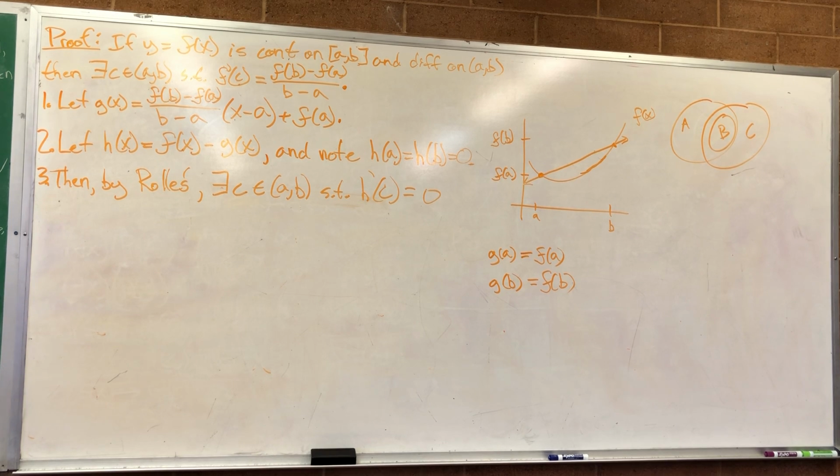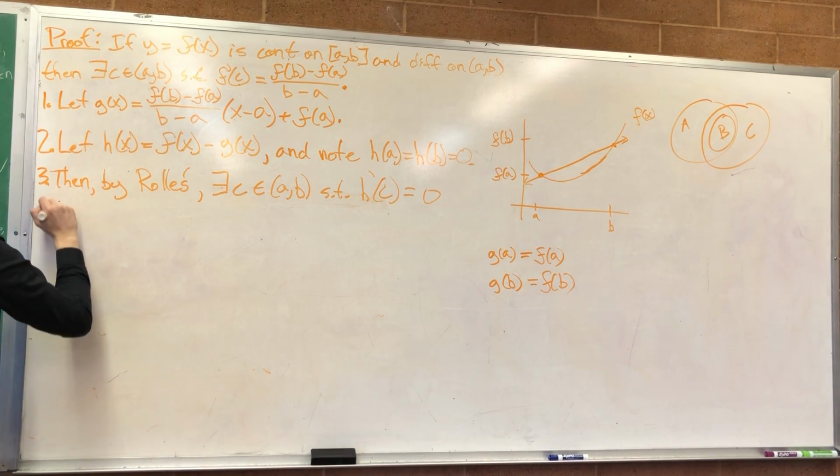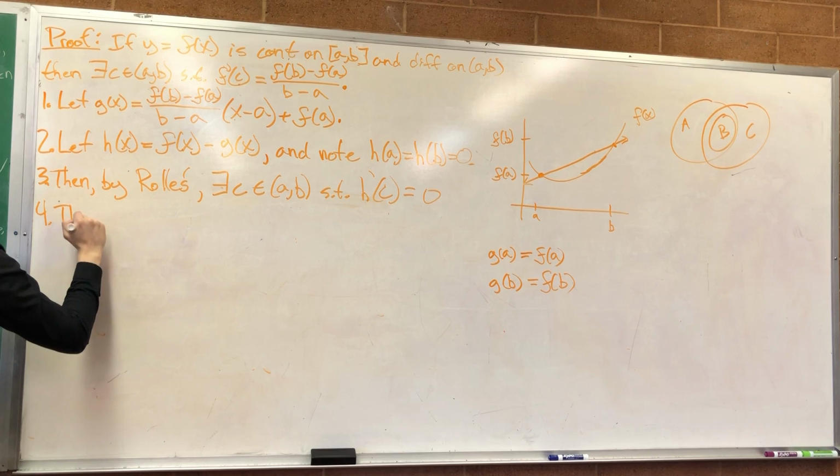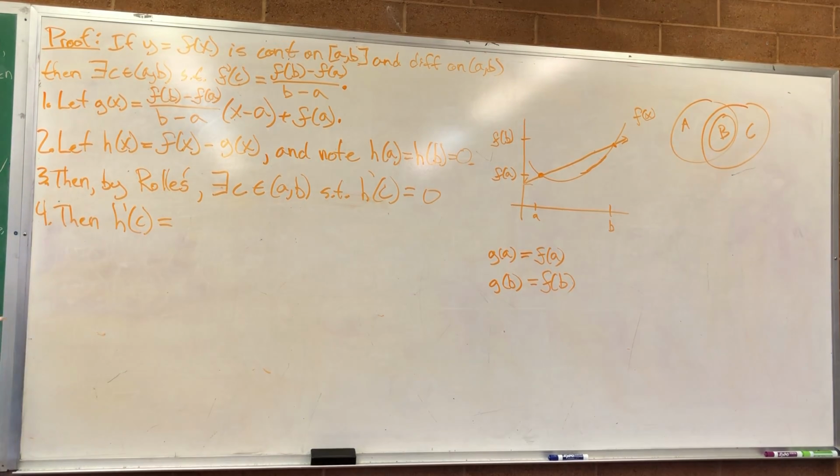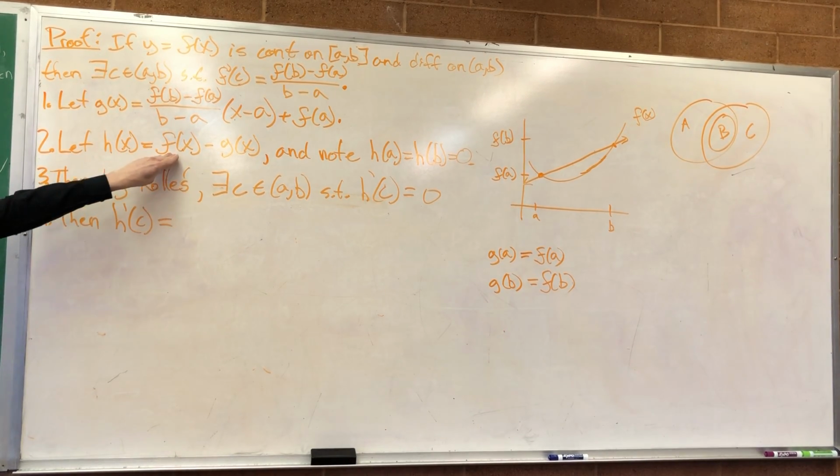Now, what is H prime of C? What is the derivative of H?